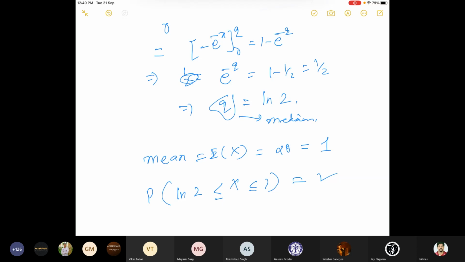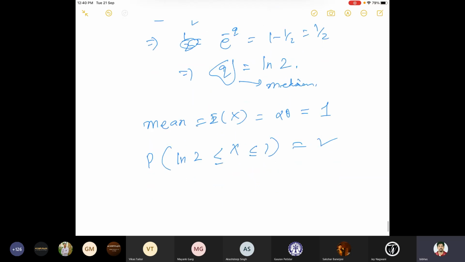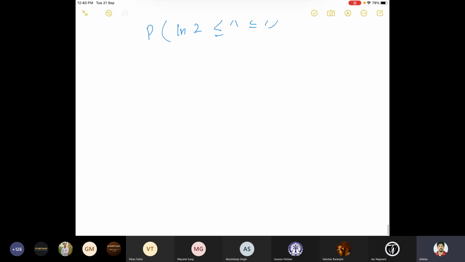Now let us see another problem. Suppose this is problem 3. Suppose you are given a function. I can pick any function, but time is short, so let me choose something more interesting.